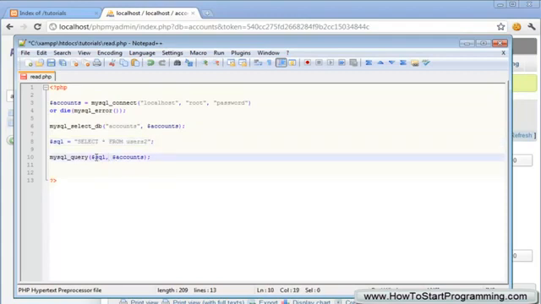Now that we have our query set up here, there's one change we need to make from all the other tutorials. We need to store the response from this query inside of a variable. So here we make a variable called result and set it to mysql_query, and then we've got a query here. If we go over what we're doing, we've obviously connected up here, you guys know what that means, and then we've selected the database accounts inside of this connection. But here we've made a new MySQL query, and it says select everything from the table users2, and we run this query in the connection of accounts.